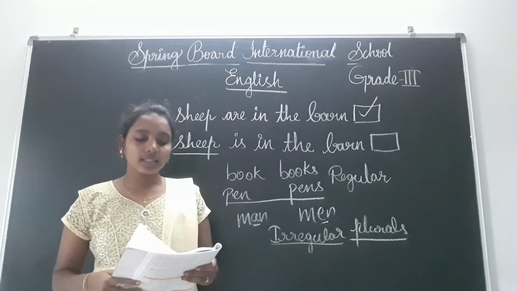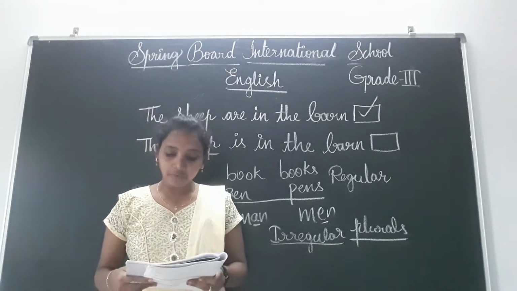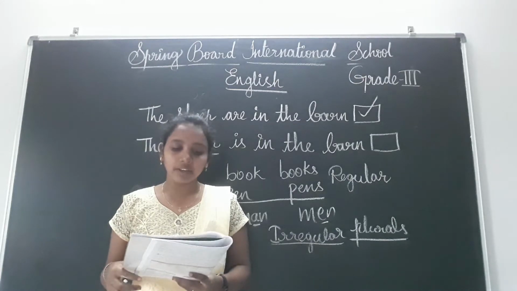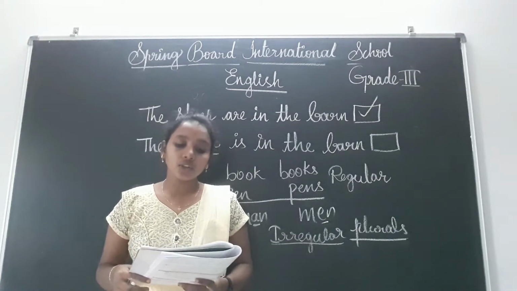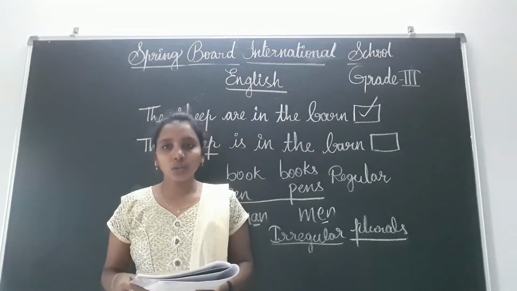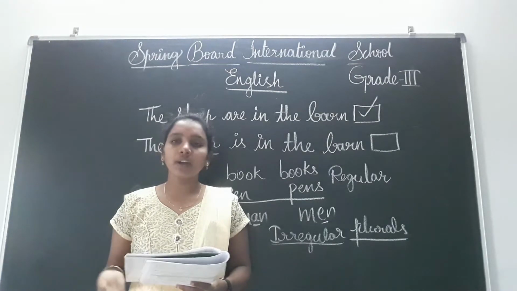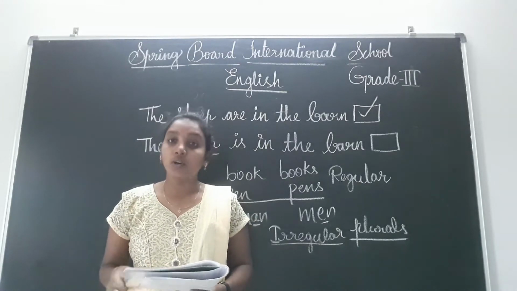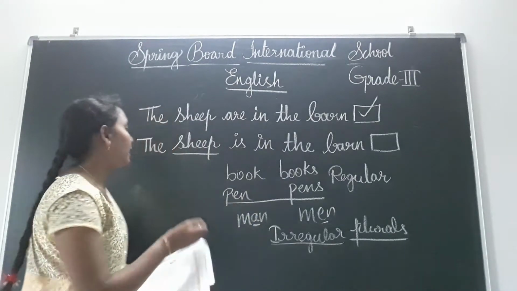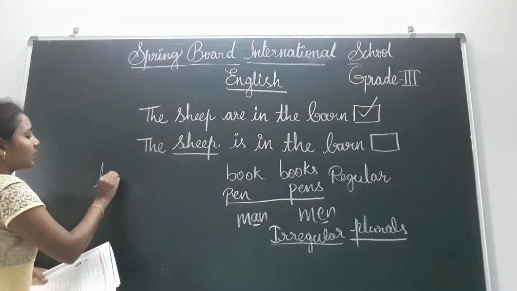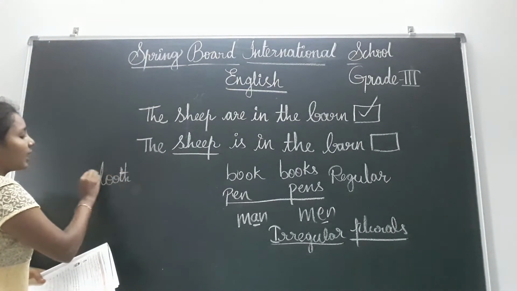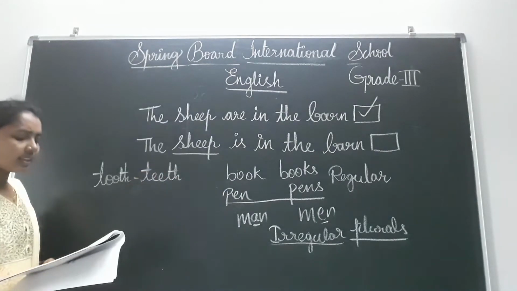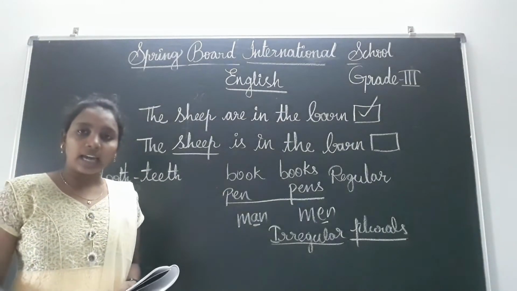Read the following examples to understand the uses of irregular plurals. Singular and plural also they have given, children. The fairy took my fallen tooth. And here the plural form: the fairy took my fallen teeth. Tooth and teeth here. Irregular plurals, what they are? Tooth and teeth. And next see, the child entered the dark cave.